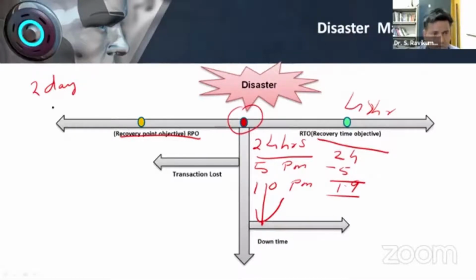Now we will go to a hypothetical situation. Around 10 a.m. the system crashes, and at night 11 p.m. they recover it.